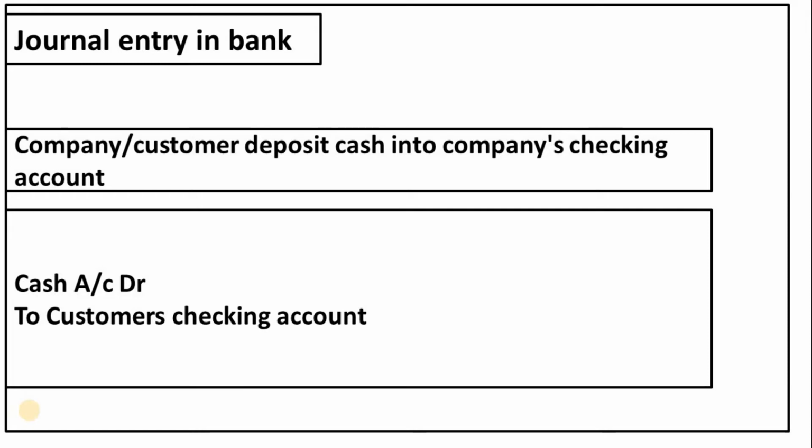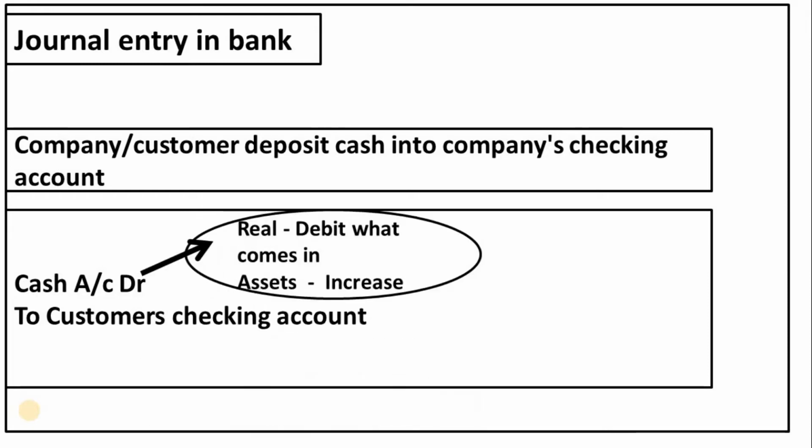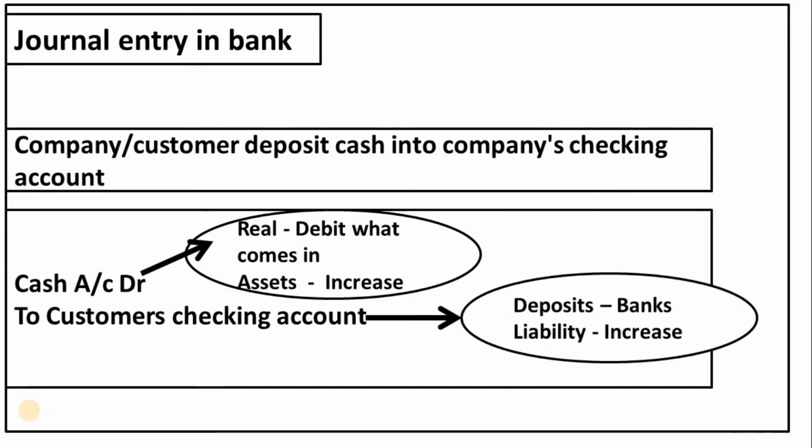The bank is debiting cash because cash is coming into the bank. So, cash is a real account. The rule for a real account is debit what comes in and credit what goes out. Cash is coming into the bank. So, we are debiting the cash account because the assets are increasing, and crediting the customer's account because deposits are considered as liability. So his liability is increasing, so he is crediting the customer's checking account.